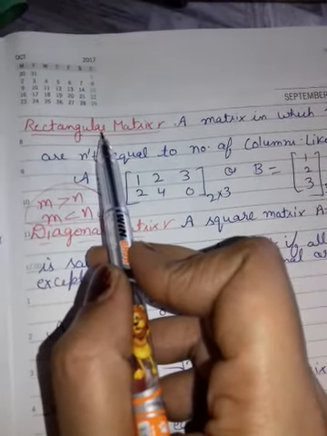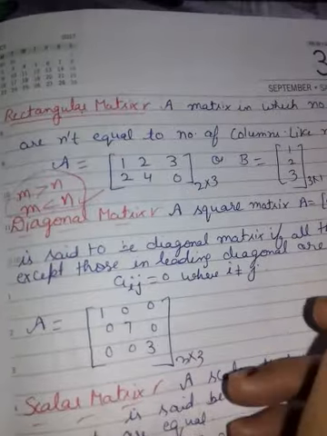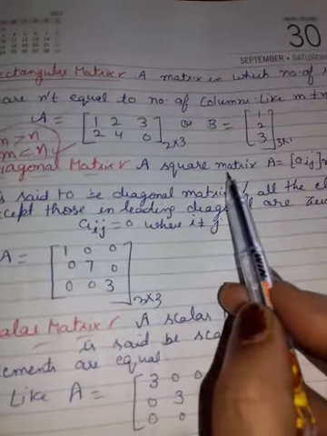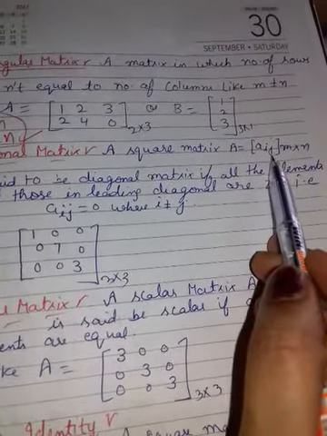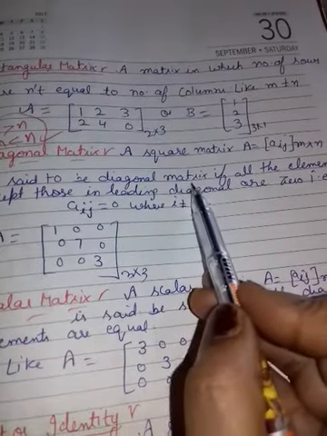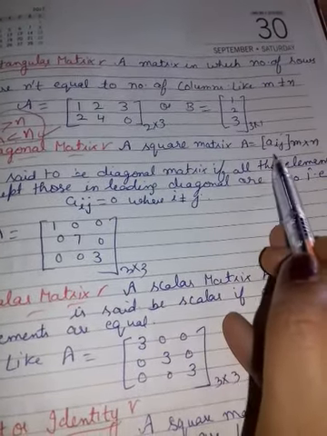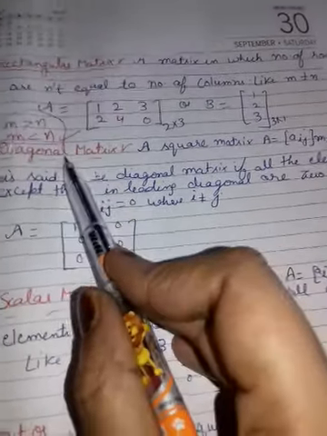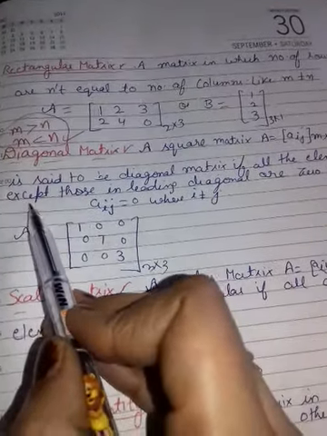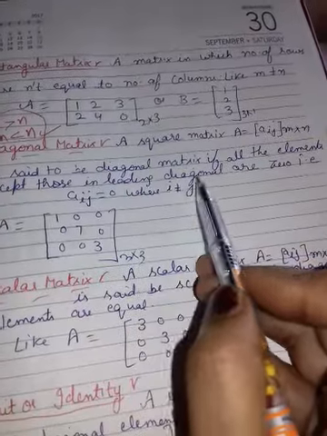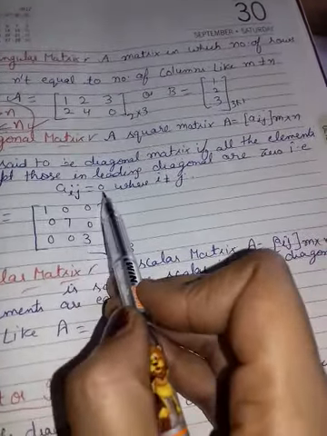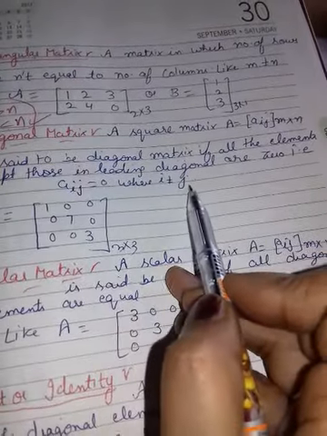But in rectangular, rows will not be equal to columns. Next is diagonal matrix. A square matrix aij, m by n, is said to be a diagonal matrix. In short form you can write it: this matrix is known as diagonal matrix if all the elements except those in the leading diagonal are 0. That is, aij is equal to 0 where i is not equal to j.